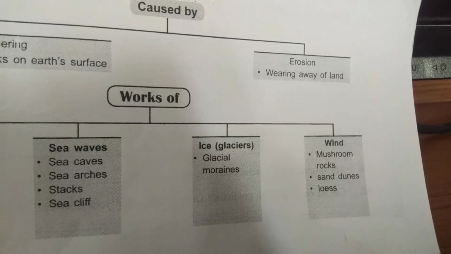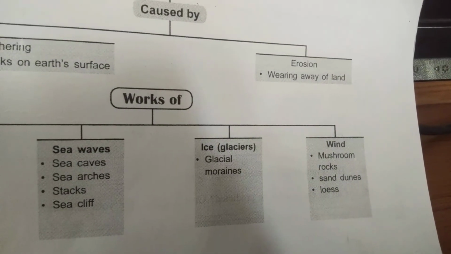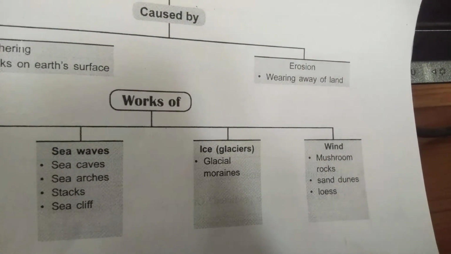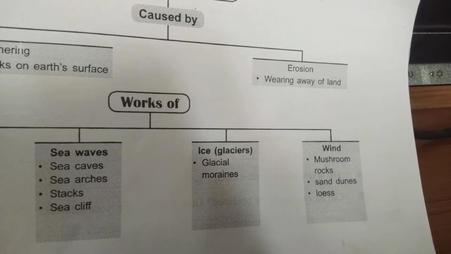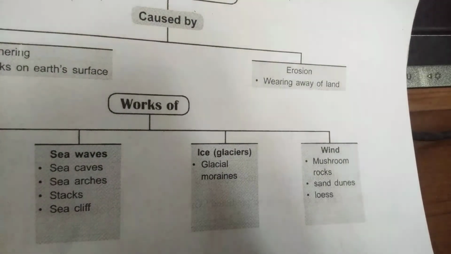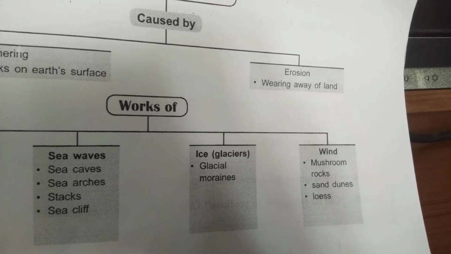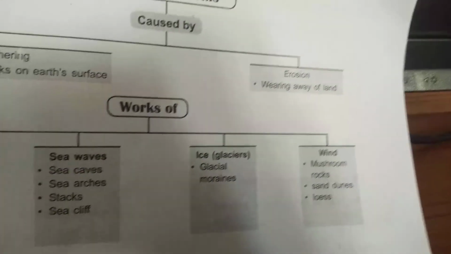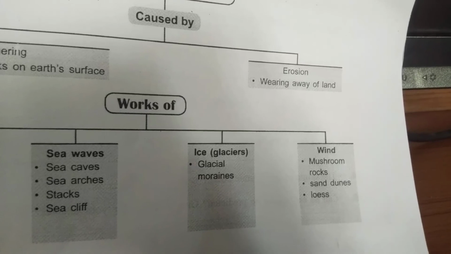Next we have sand dunes. In the desert, when wind blows, it lifts and transports sand from one place to another. When it stops blowing, the sand particles fall and get deposited in low hill-like structures called sand dunes.